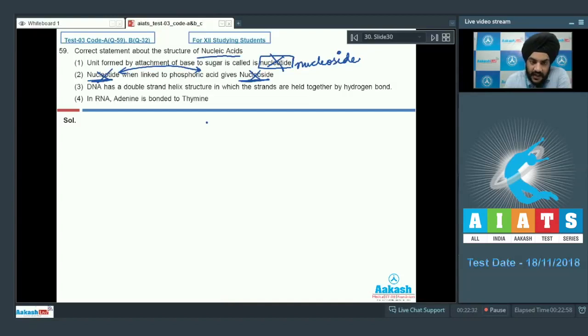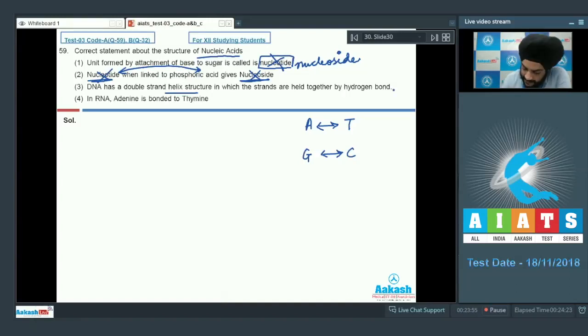Looking at the third option, DNA has a double strand helix structure in which the strands are held together by hydrogen bond. Yes, this is correct. So adenine is hydrogen bonded with thymine, whereas guanine is hydrogen bonded to cytosine.